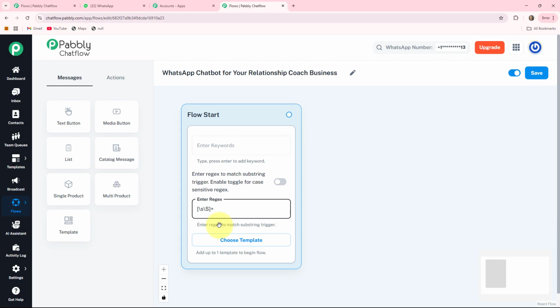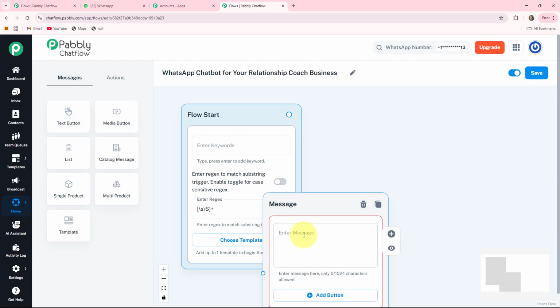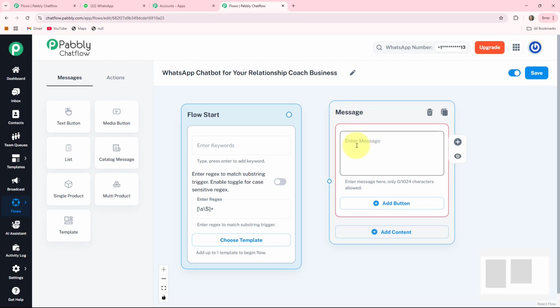Now I want to add one welcome message for my client. For this, I am clicking on this text button. It will provide me one message box where I can write my message. Here I write it, while at the end of this message, I'll ask my clients how can I assist you today. So for answering this, I am providing some buttons to them.